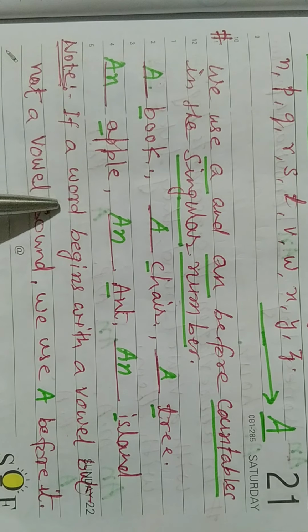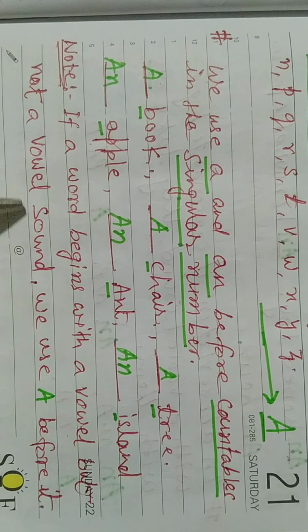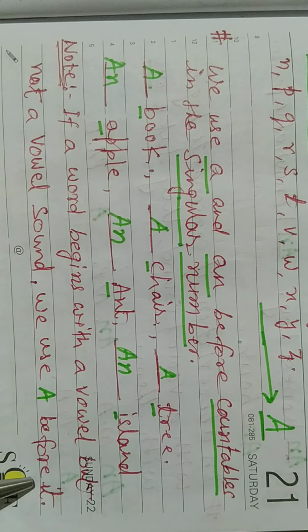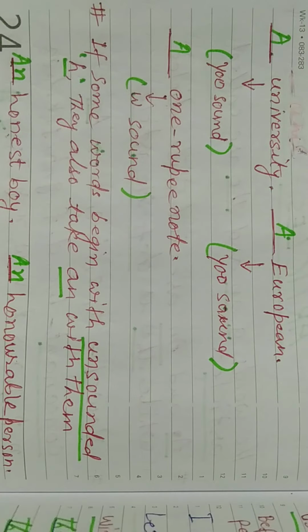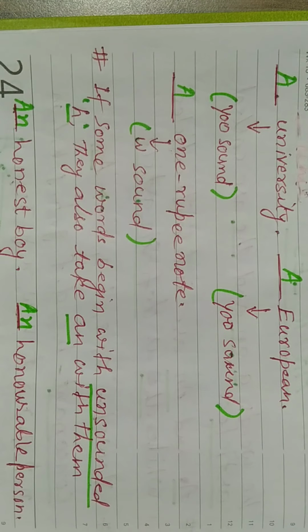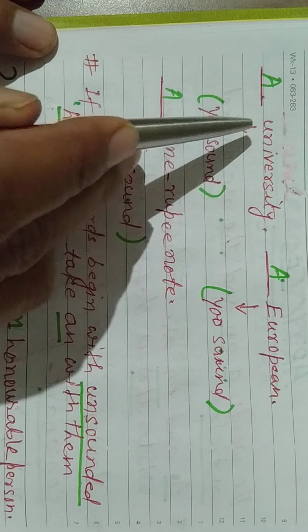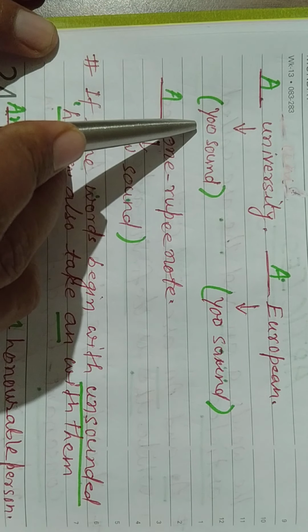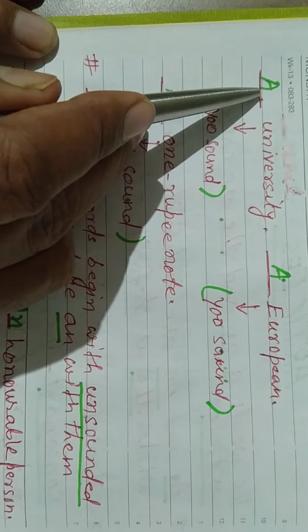Note, if a word begins with a vowel but not a vowel sound, we use a before it. Okay? For example, university. The first letter is U, but the sound is yu. The yu sound is coming. That is why we use a before university.